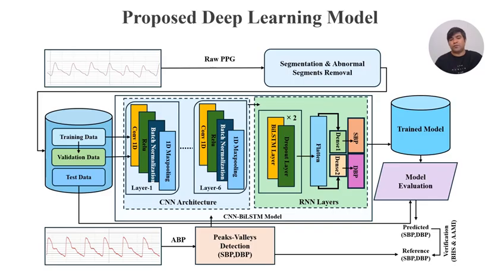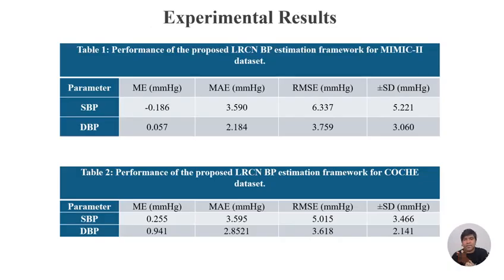We use a 6-layer CNN model, which is used for feature extraction, and the output of the CNN model we give to a BiLSTM model, which is an RNN, and here we predict two values of BP, which are systolic and diastolic. So on 80% of data we train our model, and then the rest of the 20% data we use to test our model performance. The metrics which we use to evaluate the performance of our model are mean square error, mean absolute error, RMSE, and standard deviation.